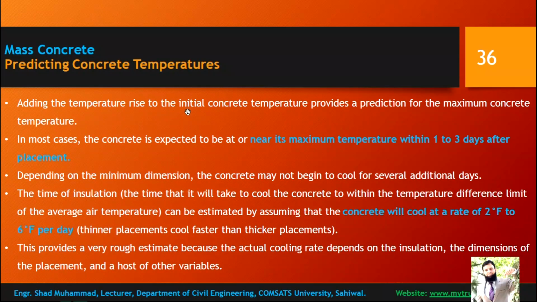Adding the temperature rise to the initial concrete temperature provides a prediction of the maximum concrete temperature. The initial concrete temperature you know, and the temperature rise you calculated in the previous slide. So you add them and you have the prediction of the maximum concrete temperature. In most cases, the concrete is expected to be at or near its maximum temperature within 1 to 3 days after placement.